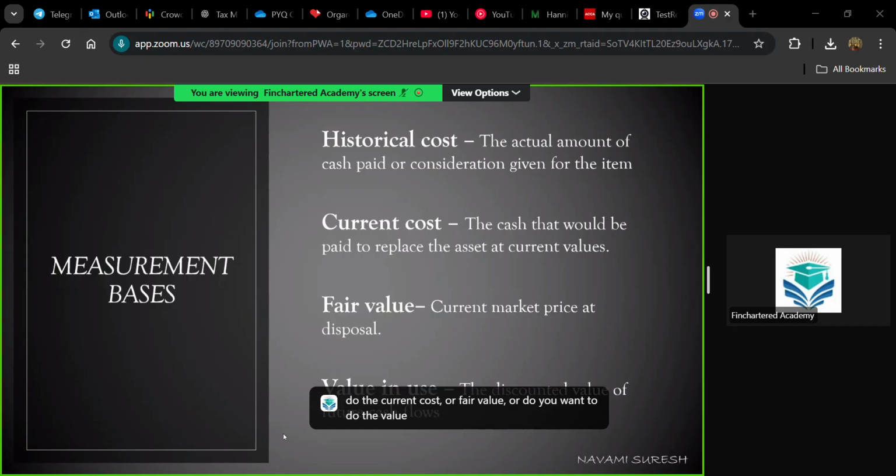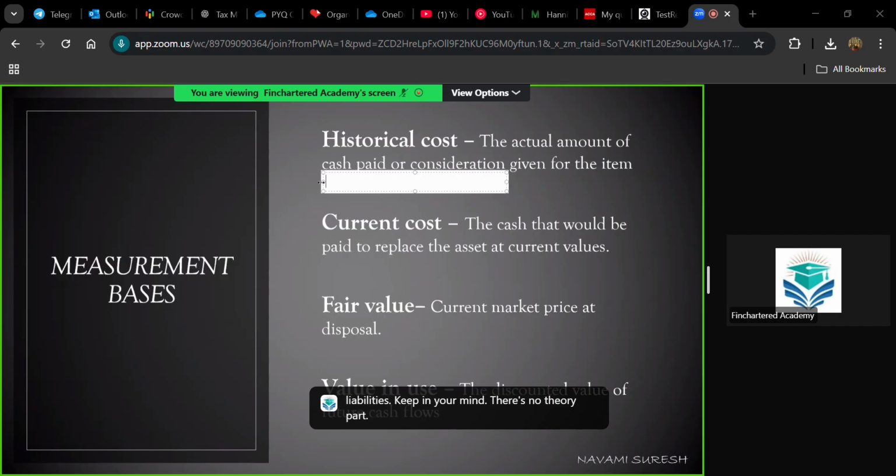So all these figures represent the value of an asset, but all these values will be different. We need to understand what is historical cost, what is current cost, what is fair value, and what is value in use. See, historical cost is the actual amount of cash paid or consideration given for the item. Historical cost means the purchase cost. When you are buying an asset, here I'm taking asset as an example, but measurement basis is also for liabilities. Keep this in your mind for the theory part.